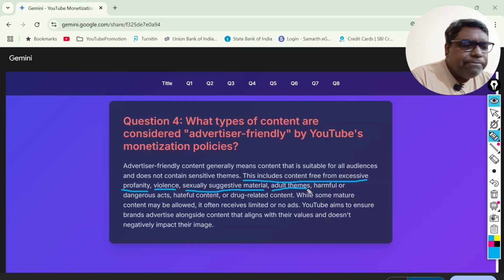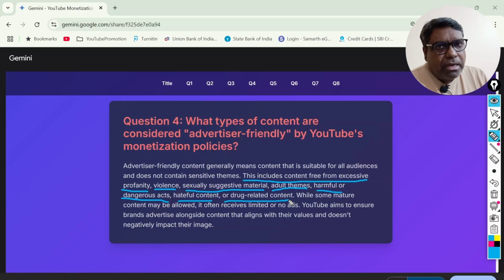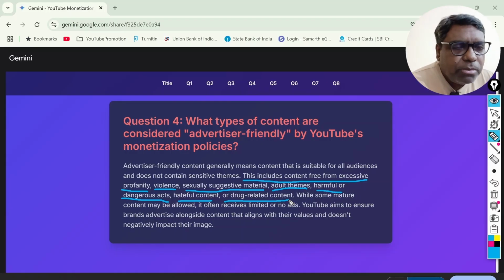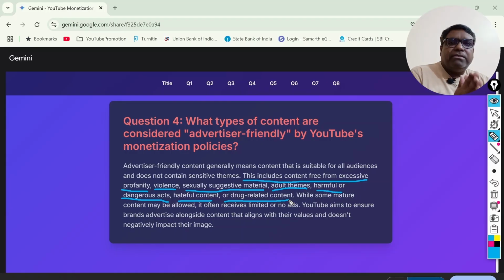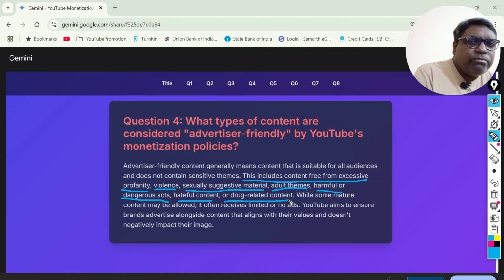Adult themes, harmful or dangerous acts, hateful content, or drug related content, which definitely are an antithesis to normal society. So these are factors which are not acceptable in terms of the monetization policy in YouTube. So one should prepare the content keeping in mind what type of content I'm preparing.